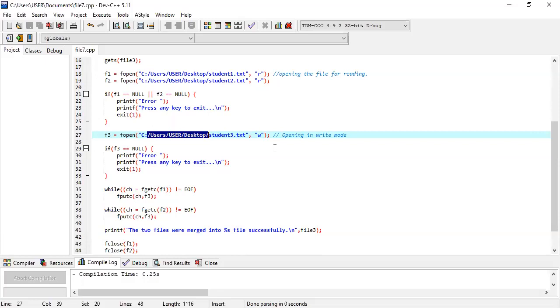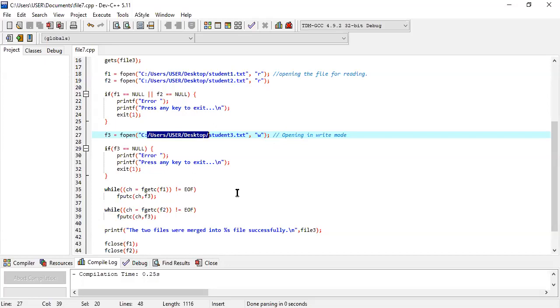Okay, so after creating a new file, now we have to copy all the information from F1 to F3 as well as F2 to F3. In that way, you can append the information of these 2 files to a new file.